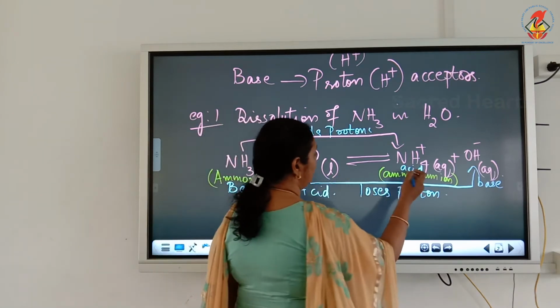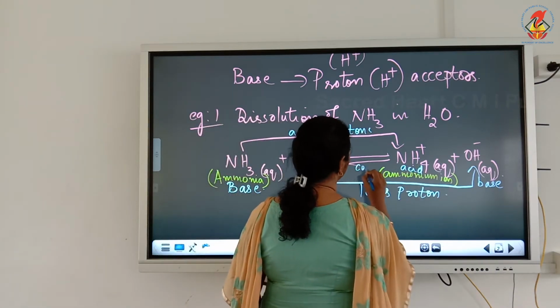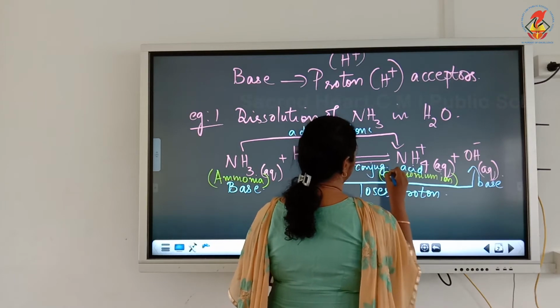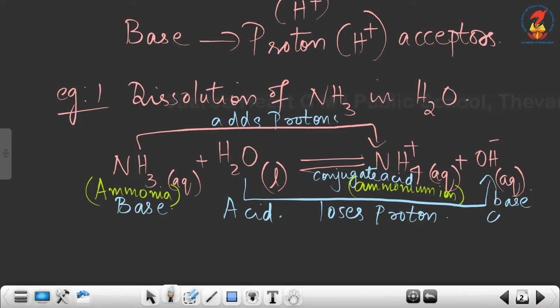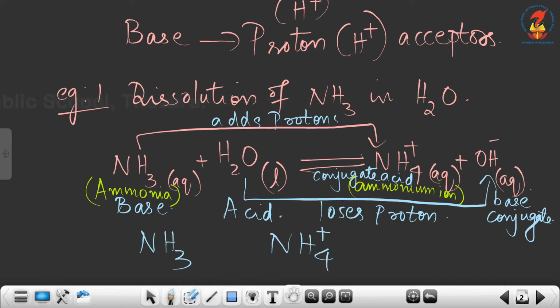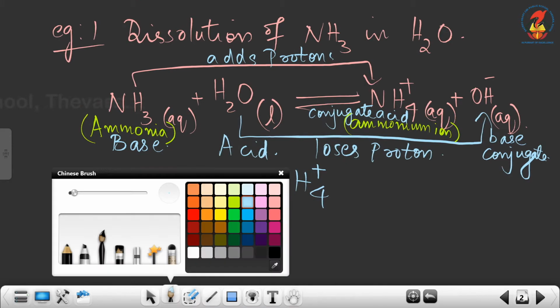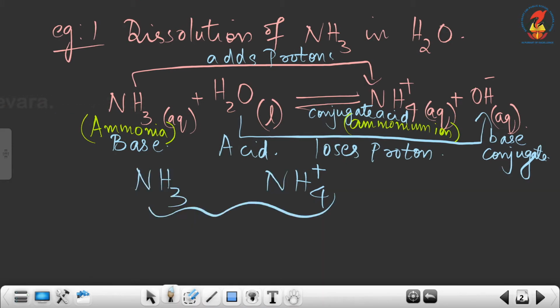I am going to write the word before this acid, conjugate acid, and this is conjugate base. You can see NH3 and NH4 plus are called a conjugate acid base pair.